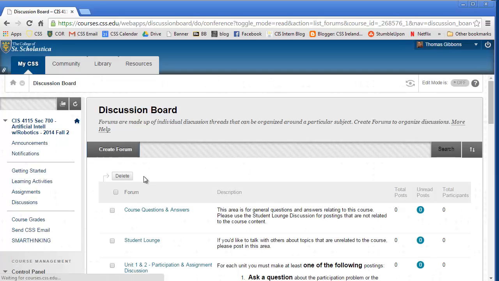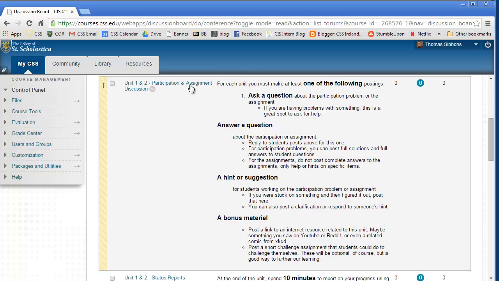And the other thing you need to do is to post a participation question. And again, this can be for Unit 1 or 2. So you can either ask a question or answer some other student's question, post a hint or a suggestion, or post some bonus material. So, for example, maybe you're on a Mac and you're downloading Eclipse.